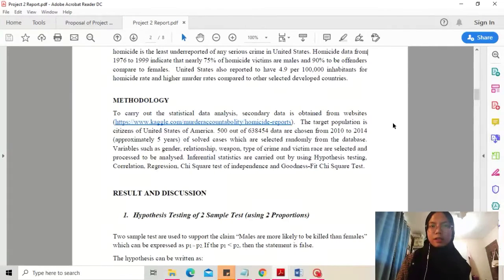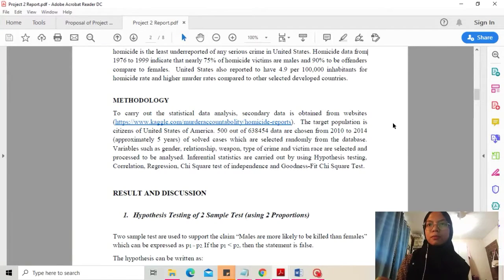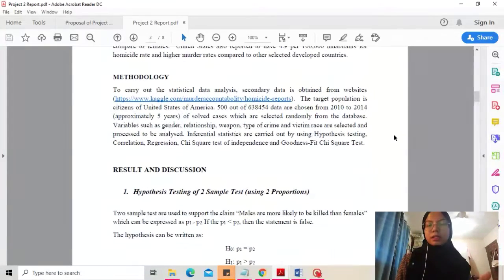After the process of selecting data, I chose 500 data out of 938,454 data from cases in 2010 until 2014, approximately 5 years, and I chose only served cases. The variables selected are gender, relationship, weapon, type of crime, and victim race and ethnicity.